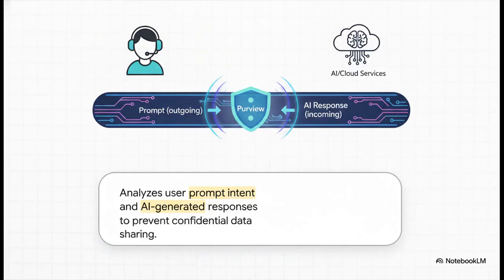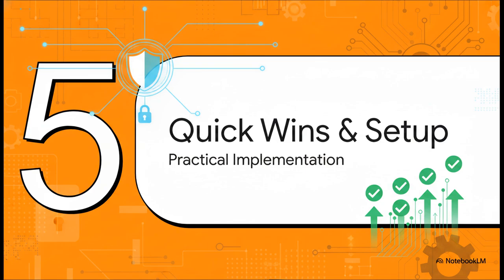And the depth of this integration is exactly what modern environments desperately need. We can actively monitor interactions to catch sensitive data being fed into chat prompts by the user, but crucially, we can also monitor the AI-generated responses coming back. So it stops an employee from, say, hastily pasting your proprietary source code into a prompt to debug it, but it also flags if the AI unexpectedly spits out regulated financial data or PII right back to the user. It secures the entire bidirectional conversation.